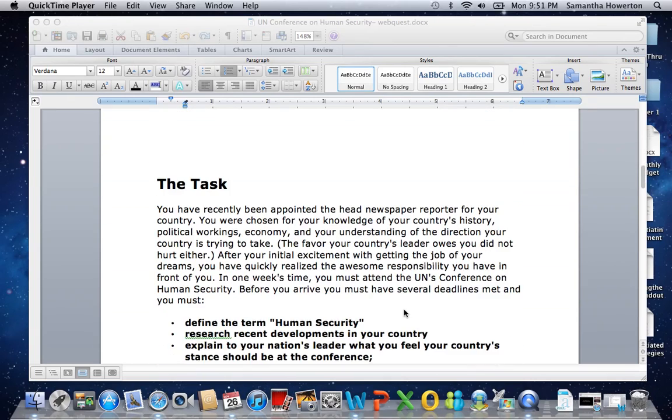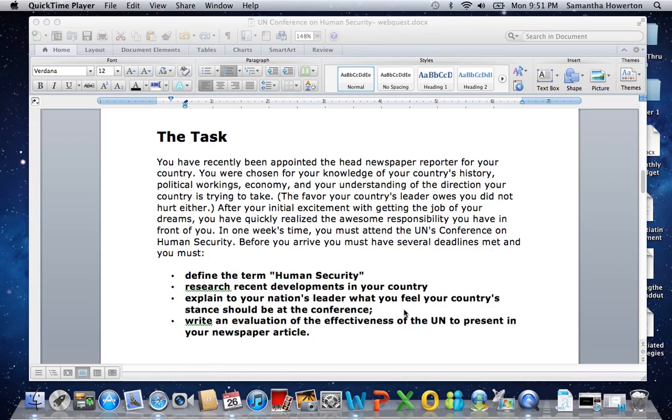If you come down to where it says the task, it gives you a little bit more of a heads up on what role you're actually taking. It says you have recently been appointed the head newspaper reporter for your country. You were chosen for your knowledge of your country's history, political workings, economy, and your understanding of the direction your country is trying to take. After your initial excitement about getting the job, you realize that it's an awesome responsibility. You have to attend the UN Conference on Human Security in a week. But before you can do that, you have to conduct research about your chosen country and create your newspaper article for the world to see.